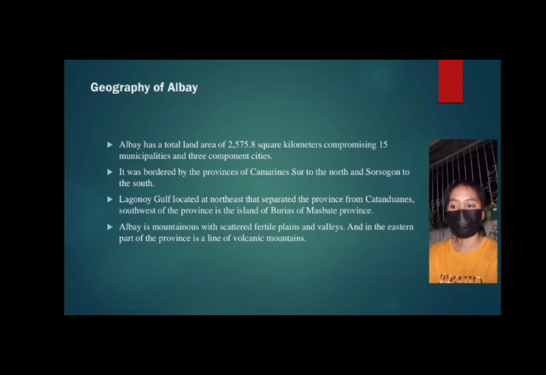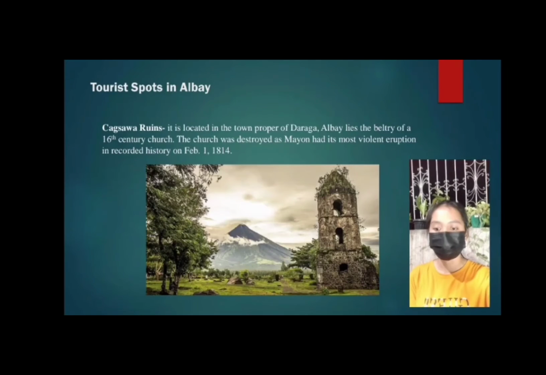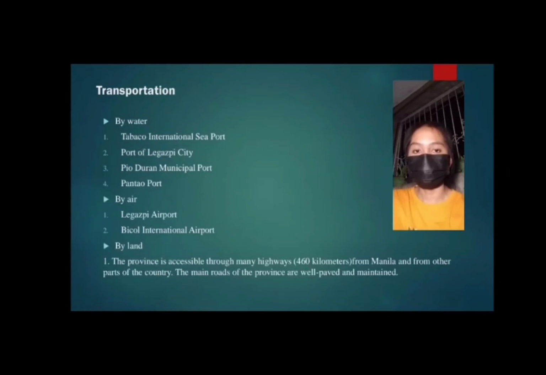Southwest of the province is the island of Burias of Masbate province. Albay is mountainous with scattered fertile plains and valleys, and in the eastern part of the province is a line of volcanic mountains. The symbol most associated with Albay is the Mayon Volcano.